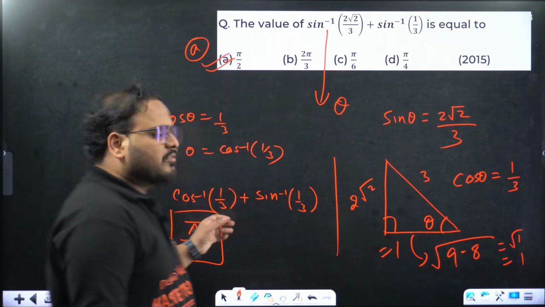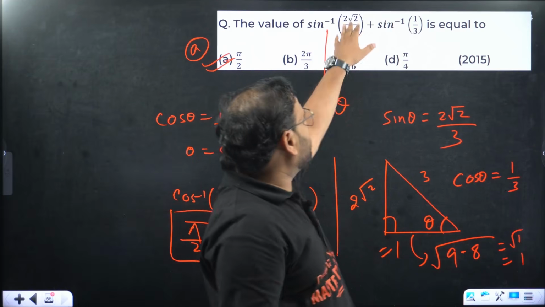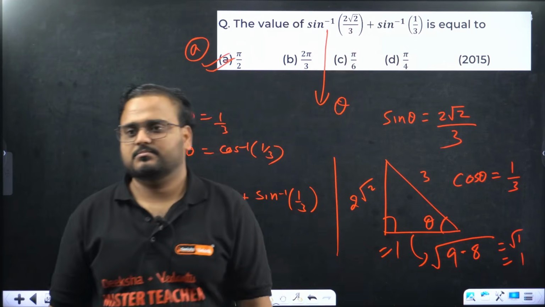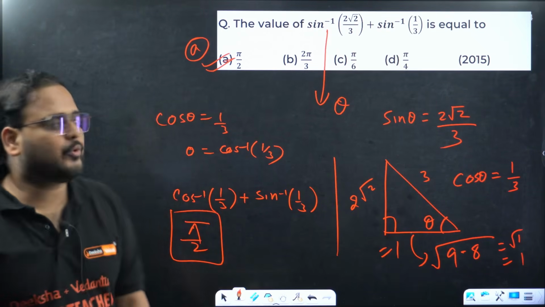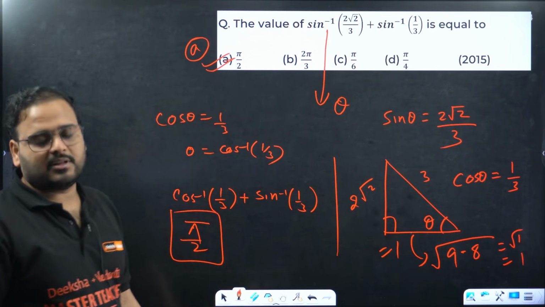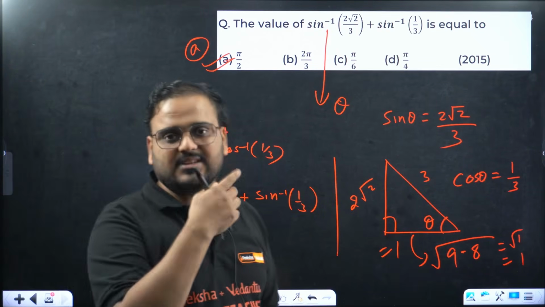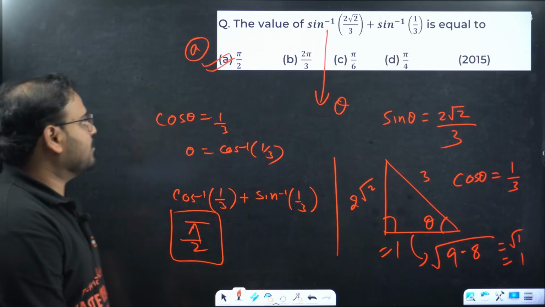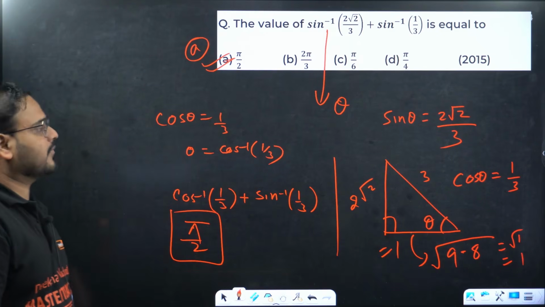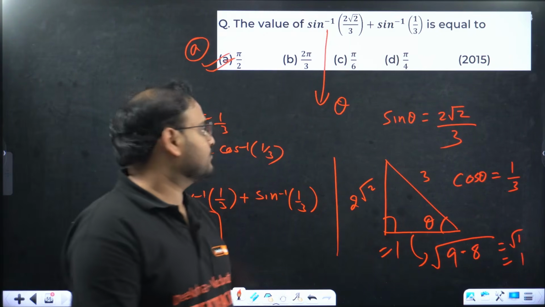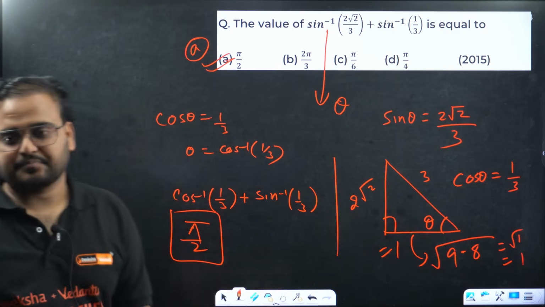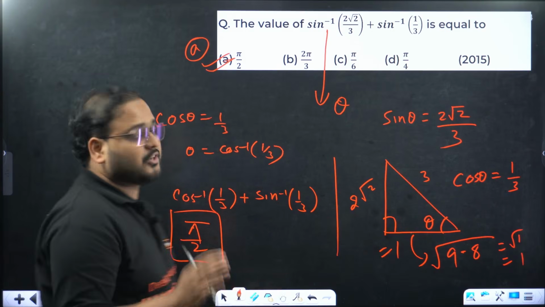So should we solve all of this? No. Why would you solve? You can see this is forming the Pythagoras theorem condition. 1, 3 and 2 root 2 are not all natural numbers, but they form the sides of a right angle triangle. This is clear. Now this is the end of the lecture today in this class.